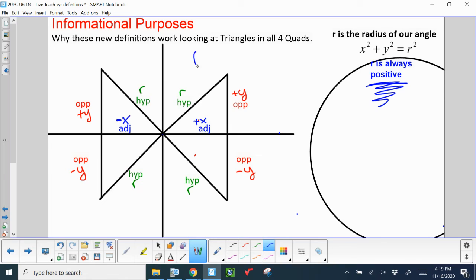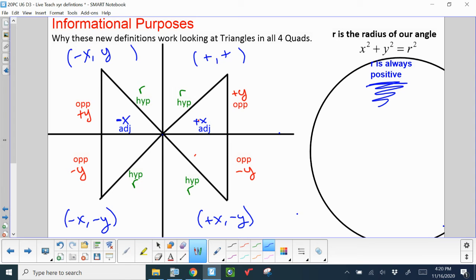So those coordinates that we talked about in day 2: in the first quadrant, x and y are both positive. In quadrant 2, x is negative and y is positive because of the rules of the coordinate system. And in quadrant 3, we have negative x and negative y. And in quadrant 4, we have positive x and negative y. So just something to think about.